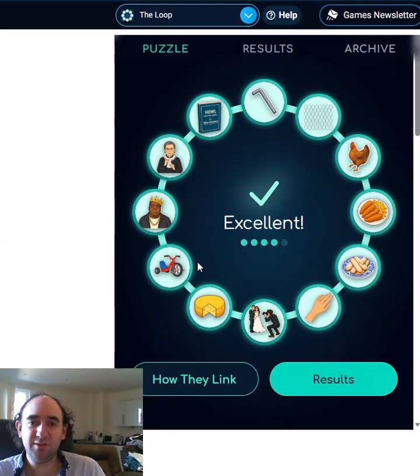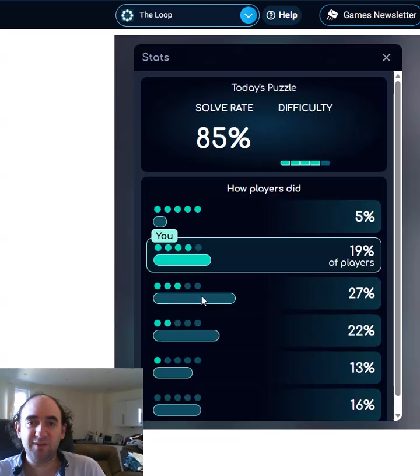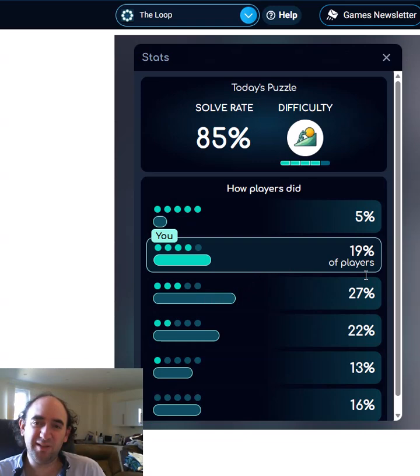But either way, we solved the puzzle. We did not run out of lives even remotely. Only 5% of people got this right with no errors, so I think I did pretty well there.